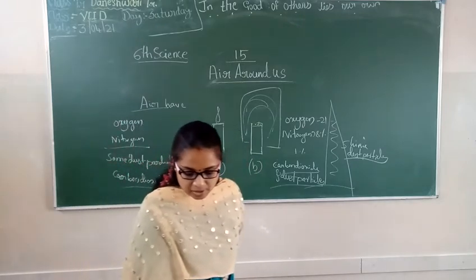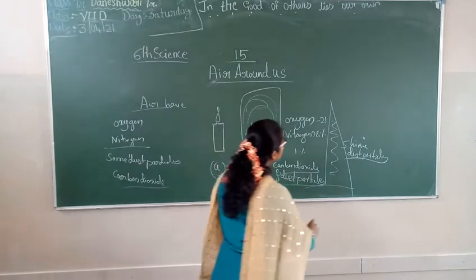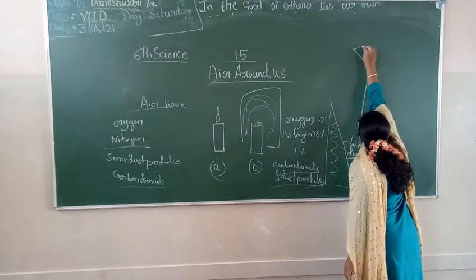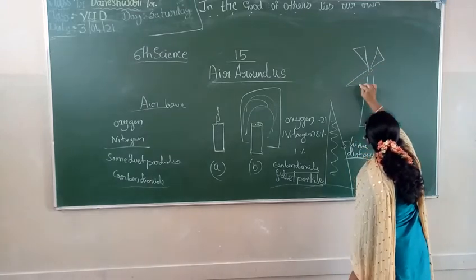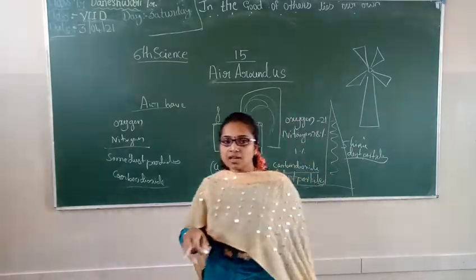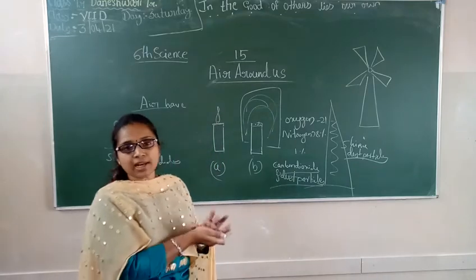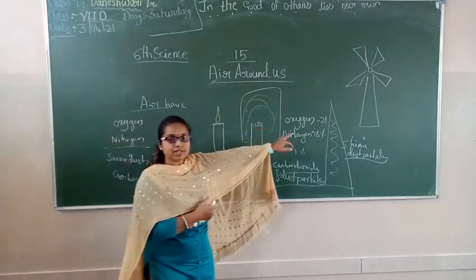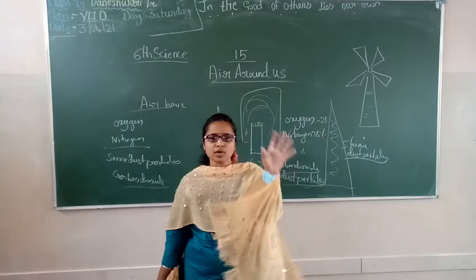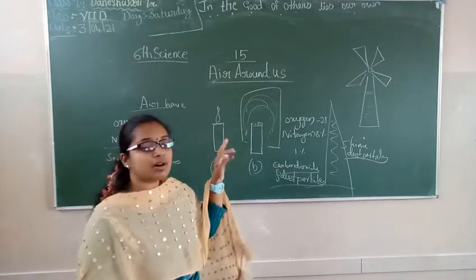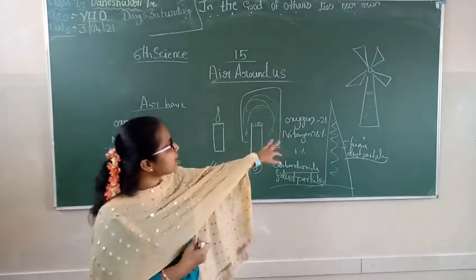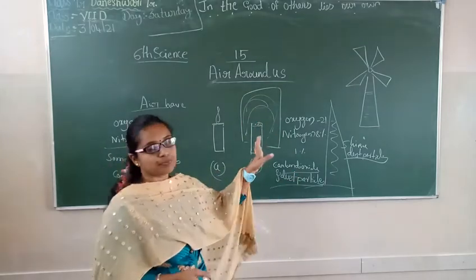And air makes the windmill work. Have you seen windmills? As they rotate, electricity is collected through the windmill. This helps in collecting electricity. These rotate with the help of air present in the atmosphere. The faster the wind blows, the faster these windmills rotate.